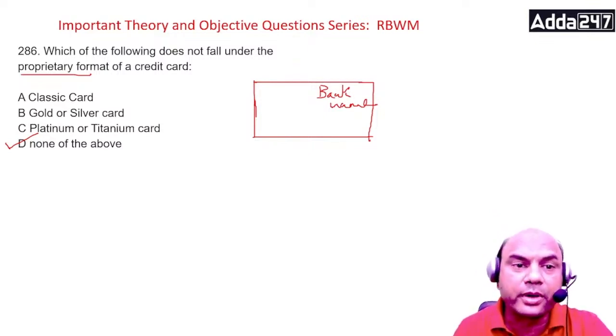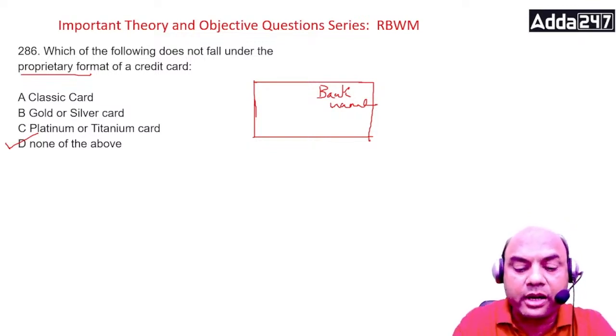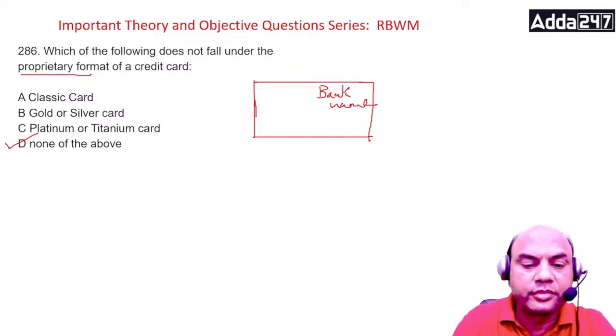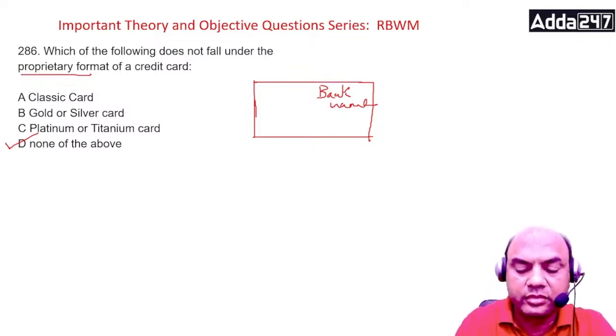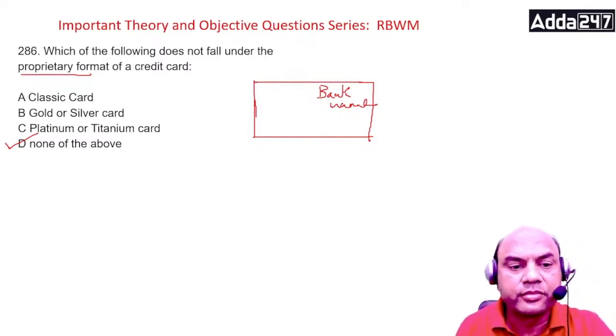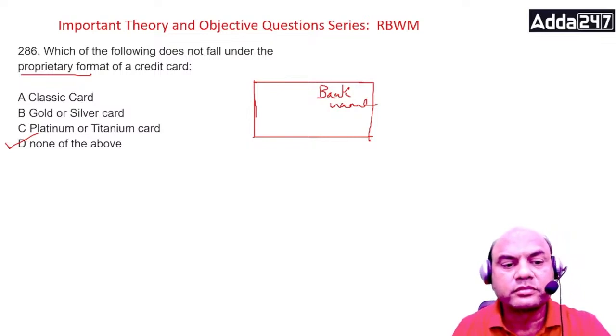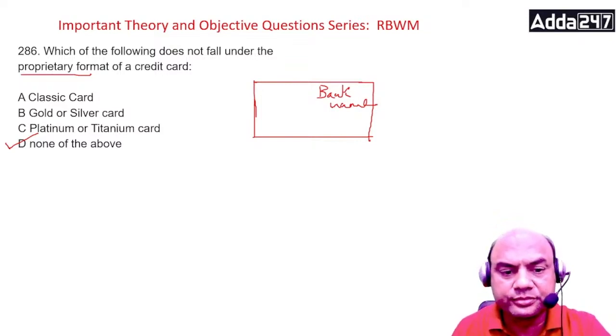Has anyone seen a proprietary card? Kindly type in the comment section if you have seen one. Okay, I'll show you.